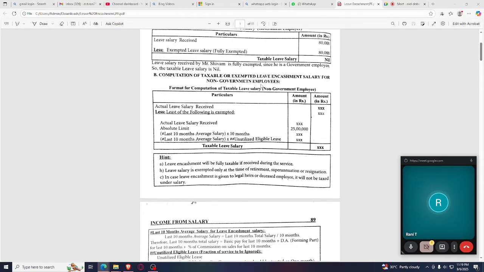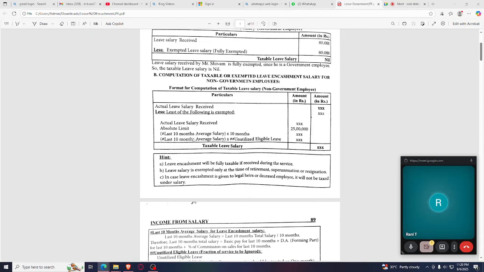For non-government employees. So when we talk about non-government employees here, first of all, what we have to calculate is the actual leave salary we receive. We write in the outermost column, and this is the format. And we can reduce the least of the four provisions.